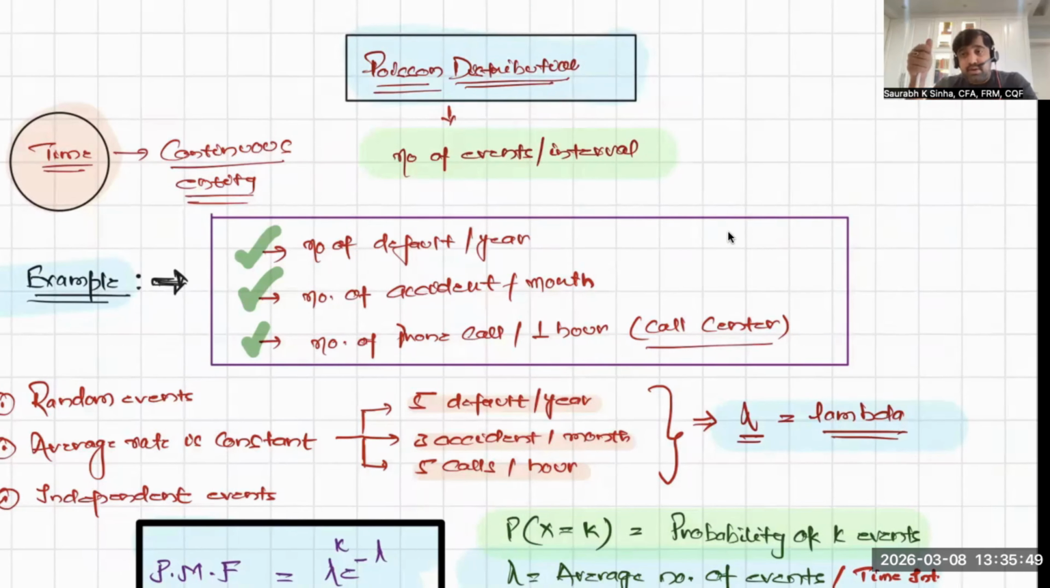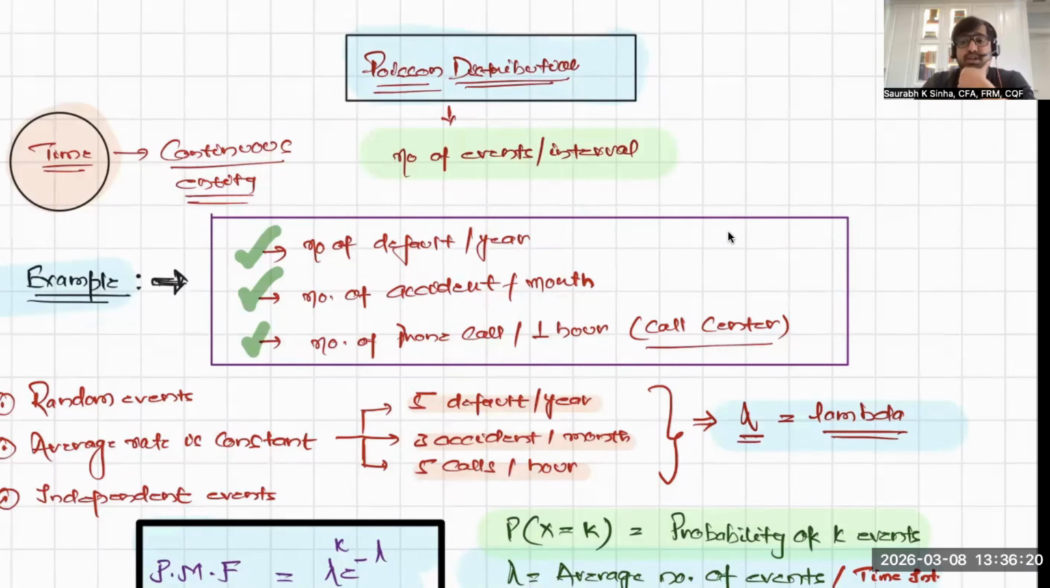In this session, we'll introduce the Poisson distribution and also understand its probability mass function. Now, if I try to explain Poisson distribution in just one line, it should be used when you are interested in finding the probability of a certain number of events occurring in a fixed time interval.